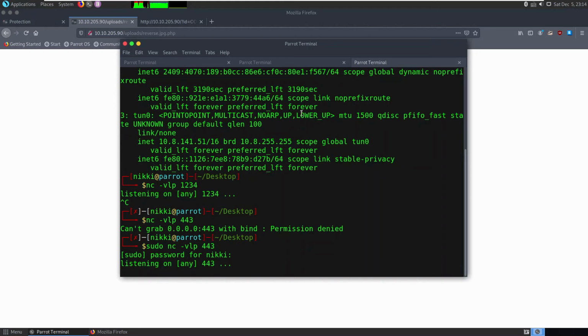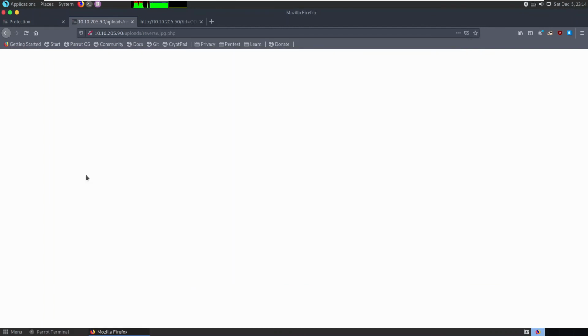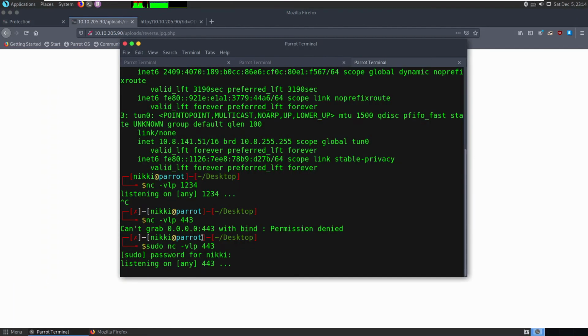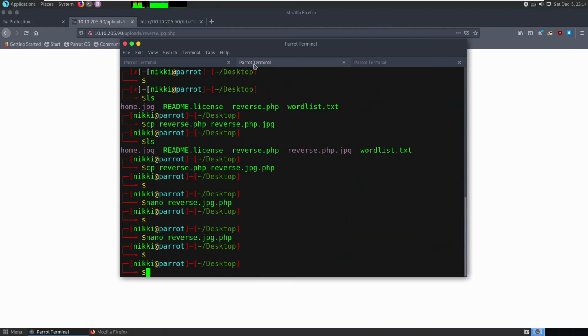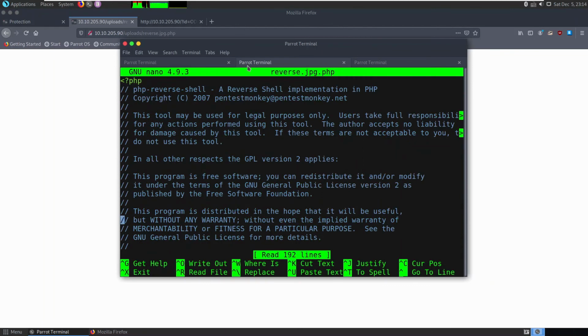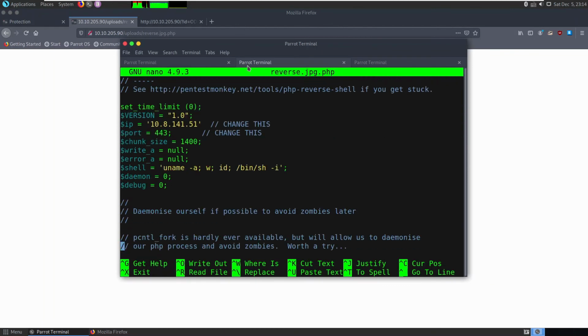We still did not get any reverse shell. We have changed it correctly, but I don't know where I'm going wrong.